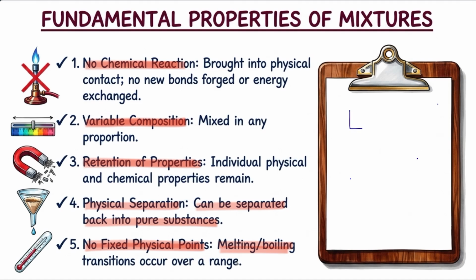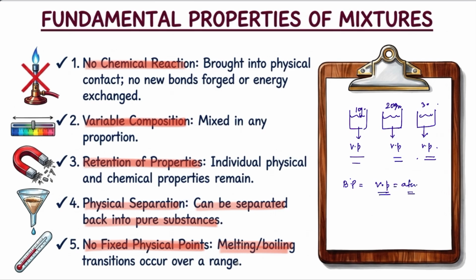In the previous example which I gave you, 10 gram of salt is present in one mixture, another has 20 gram of salt, and the third one has 30 gram of salt. Then the boiling point of each mixture will be different. Why? Because their vapor pressure will be different. We know the actual definition of boiling point: the boiling point of a solution or a mixture is the temperature at which its vapor pressure is equal to the atmospheric pressure. So when we have different amounts of solid substance in a mixture, the vapor pressure of each mixture will be different. Then the boiling point will be different.